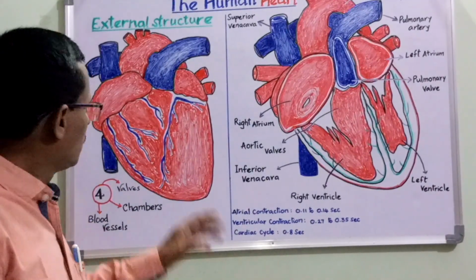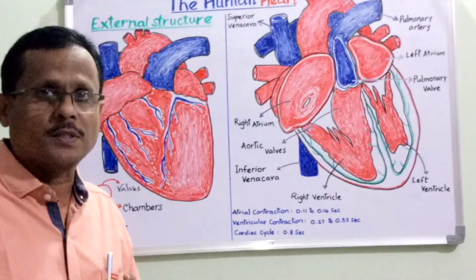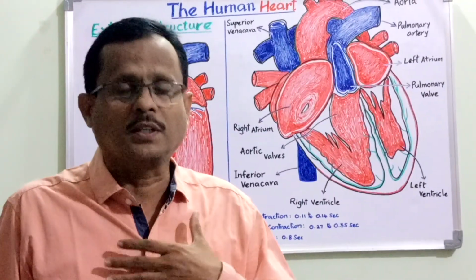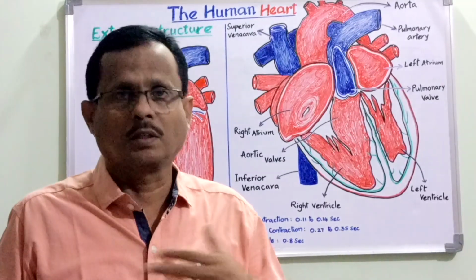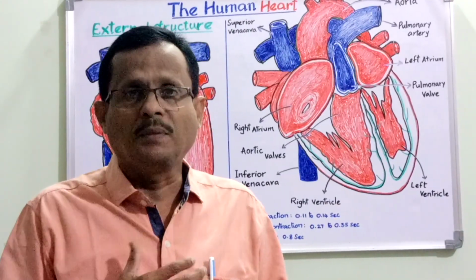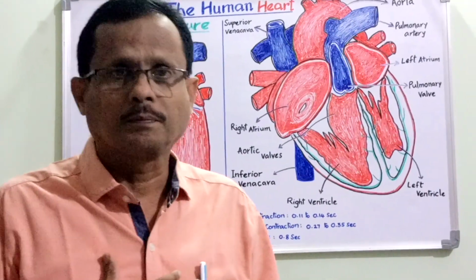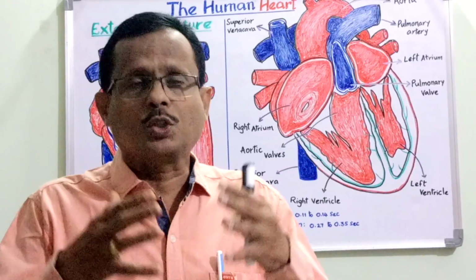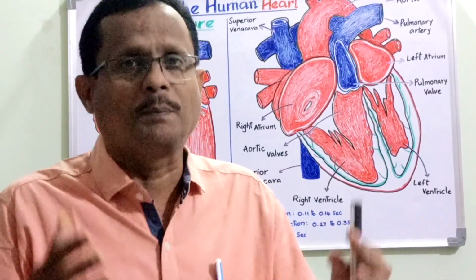With regard to the external features, the human heart is placed in the thorax, or the chest region as it is commonly called. It is present in the middle of the chest and is guarded by the rib cage. It is formed of powerful cardiac muscle.